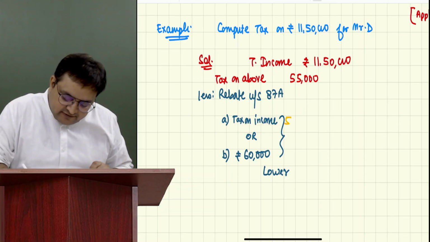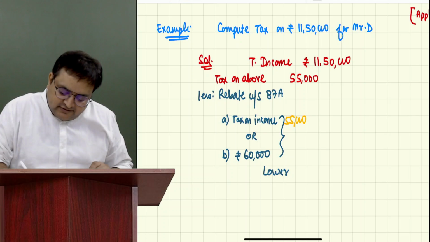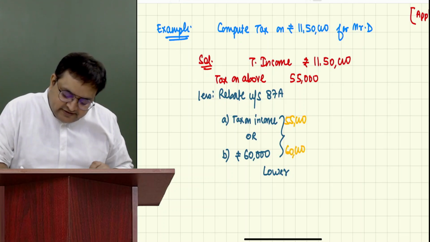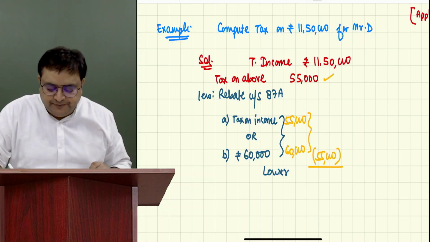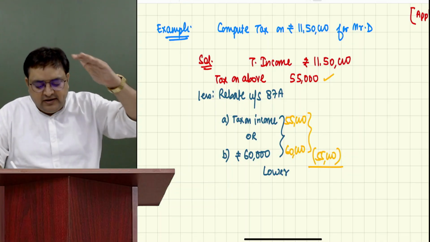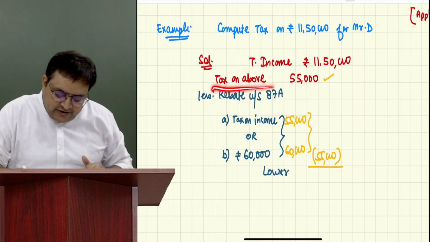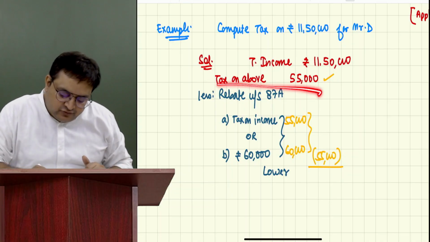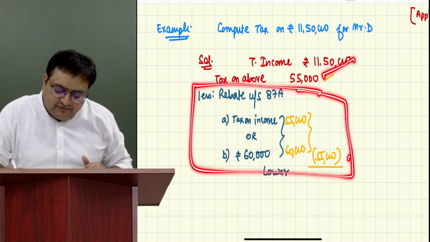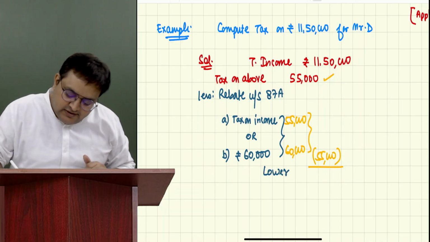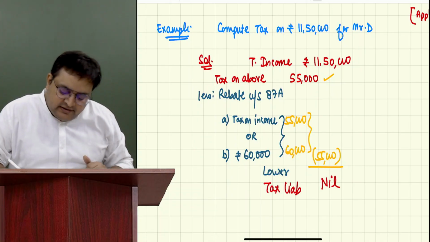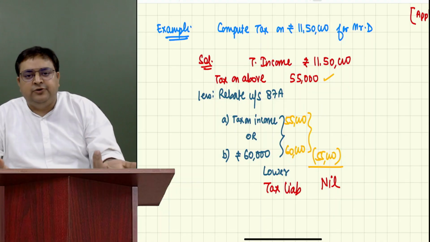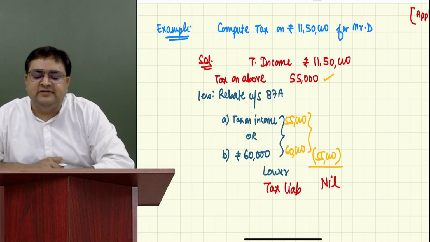So I will write 55,000 over here. 60,000 is the fixed limit. Whichever is lower, A or B, 55,000 is lower. So tax on above is 55, less rebate 55. 55 minus 55 comes to nil. Your tax liability is nil. And at the end, I will apply cess. There is no need to apply cess because right now it is nil.